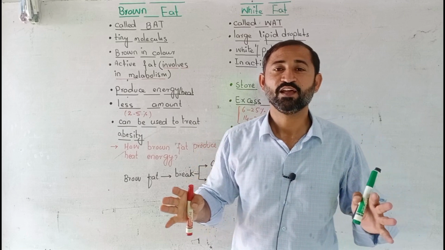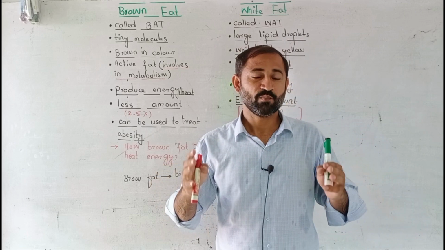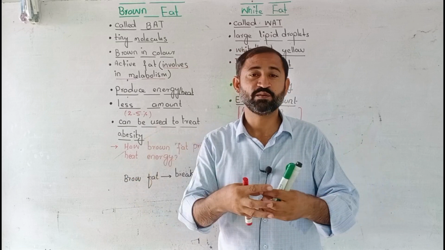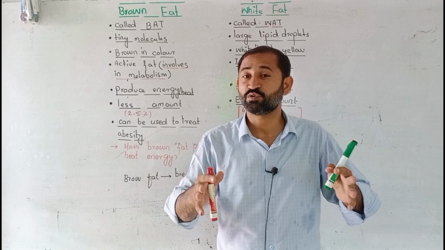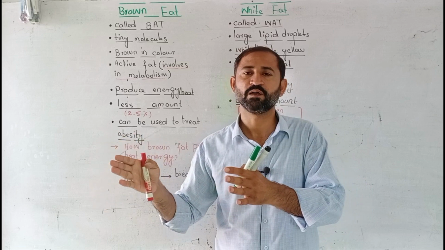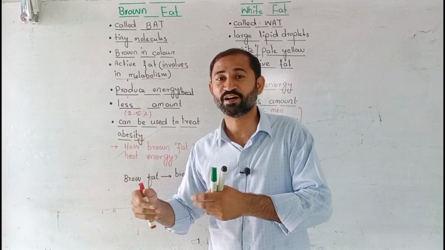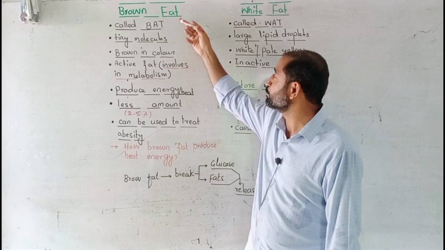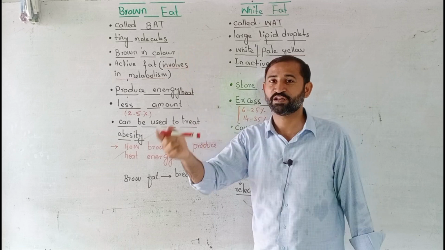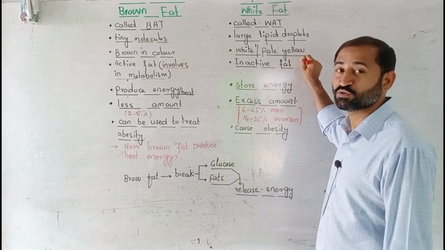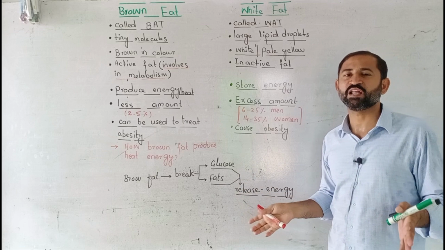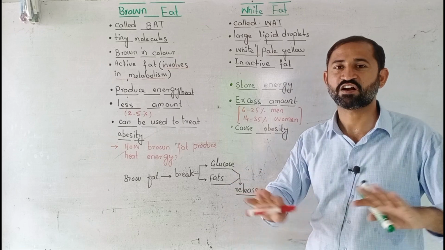Yes, here is the reason that why brown fat is brown in color. Brown fat consists of adipose tissues and fat cells. Fat cells are closely packed along with mitochondria, and mitochondria is rich in iron. That's why iron gives reddish appearance or brown appearance to the mitochondria, and mitochondria give a brown color to the fats. That's why brown fat is brown, due to the presence of mitochondria along with iron, whereas white fat shows white or pale yellow color. Its white color means it consists of only adipose tissues or fatty cells, not other things.